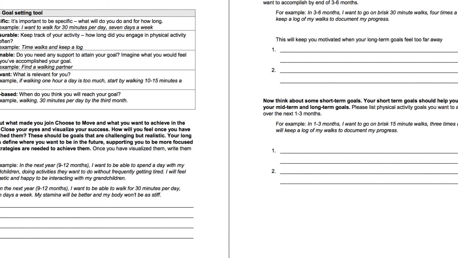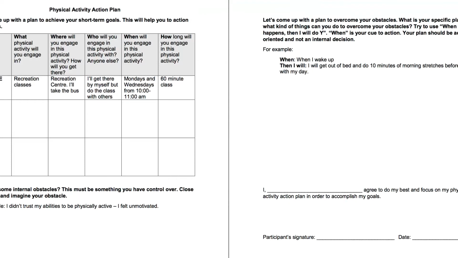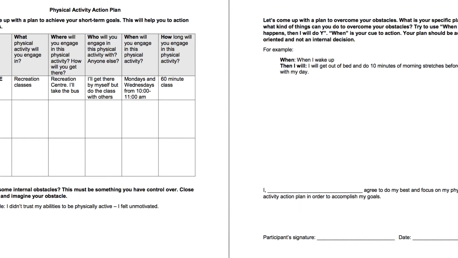If participants have more than one or two goals for each section, they may write these down as well. But encourage participants to focus on just a couple of goals at a time. The physical activity action plan section is where participants can fill out what actions they're going to take to achieve their goals by using what, where, who, when, and how.